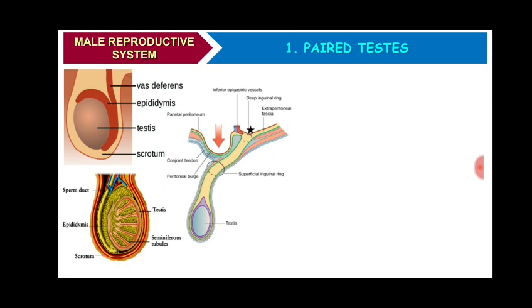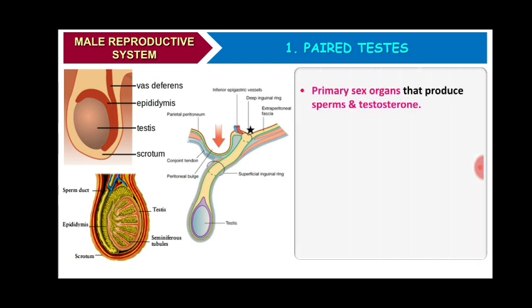Now let us study one by one. A pair of testes. The testis is the primary sex organ because it produces sperm and a male hormone, that is testosterone.